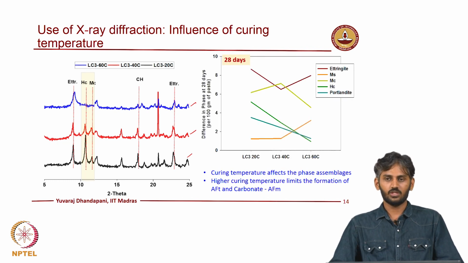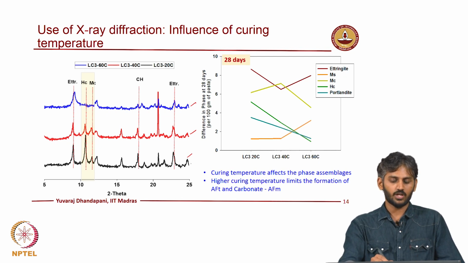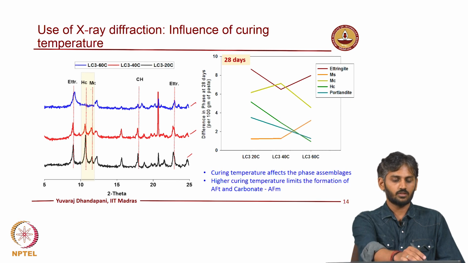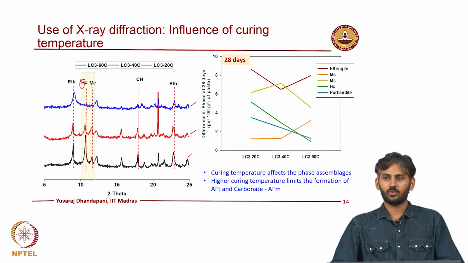What you tend to see is the phases which are formed initially when the system is cured at 20 degrees Celsius, right, is reduced when you increase the curing temperature to nearly 40 degrees Celsius, and at 60 degrees Celsius the phases are not present.